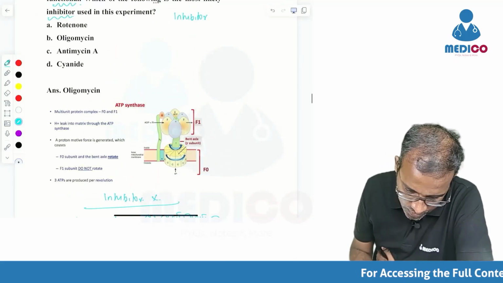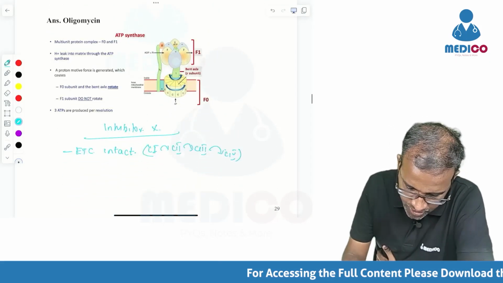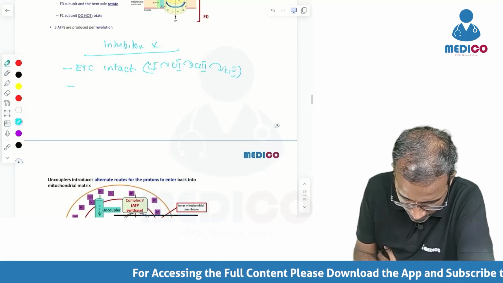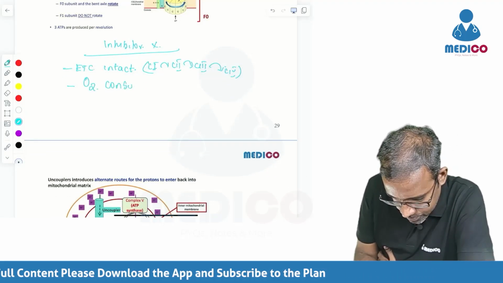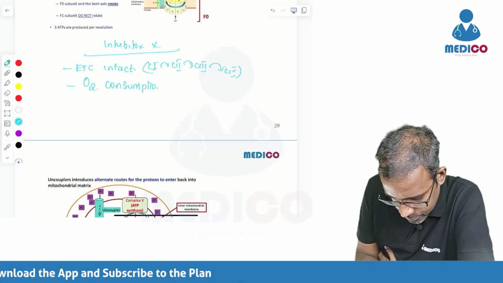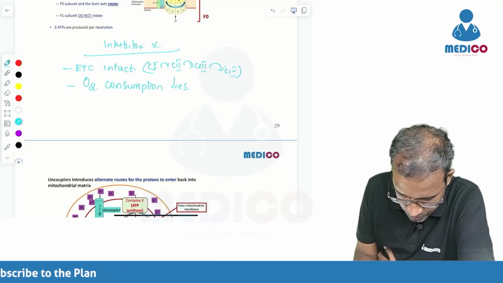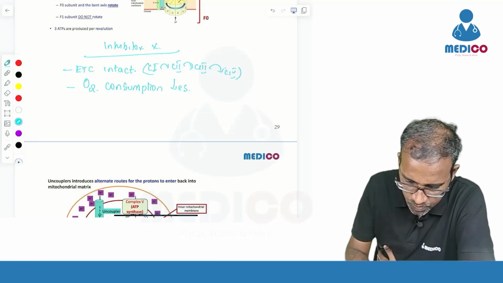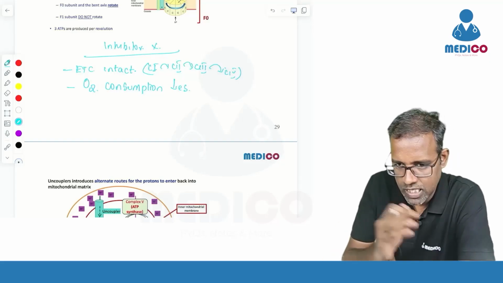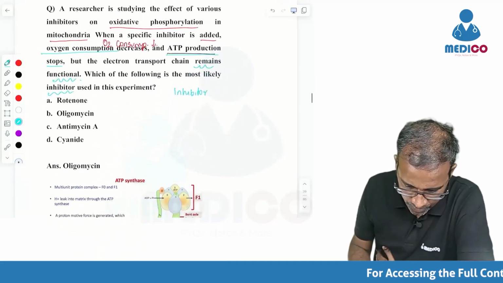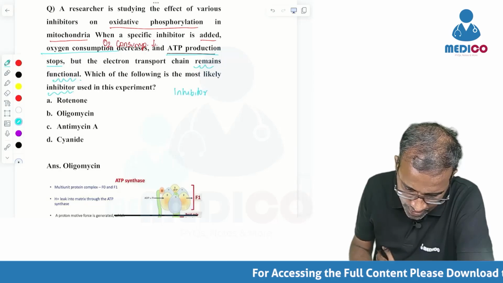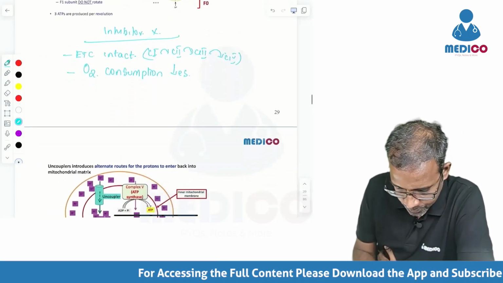What are other features that have been observed? Oxygen consumption decreases. The electrons are moving from 1 to 3 to 4, but ultimately the oxygen is not getting converted to water. Next, ATP production stops.